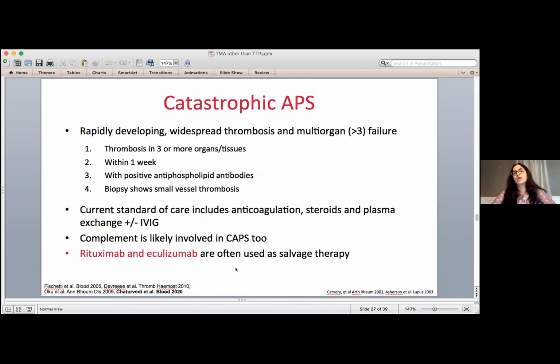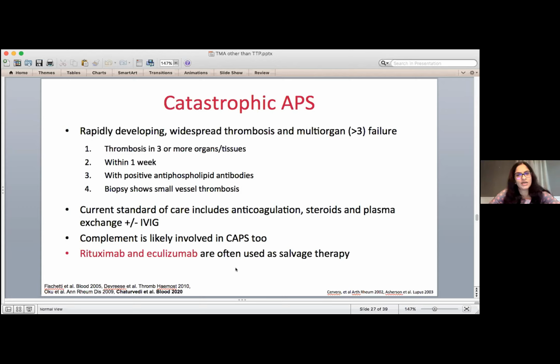Now, the other pregnancy TMA I talked about is catastrophic APS, which is the most severe form of an immune clotting disorder called the antiphospholipid syndrome, in which people develop rapidly developing widespread clots and multi-organ failure, which means clotting in 3 or more organs, all occurring within a week, with positive testing for antiphospholipid syndrome in the blood. And in case a biopsy is done, it shows blood clots.